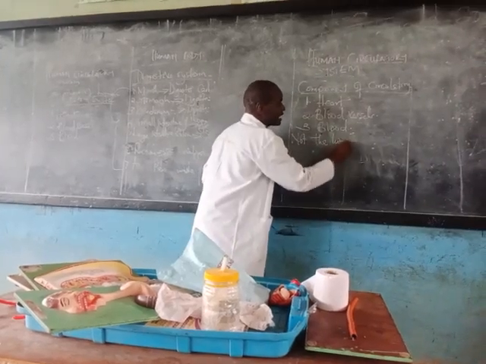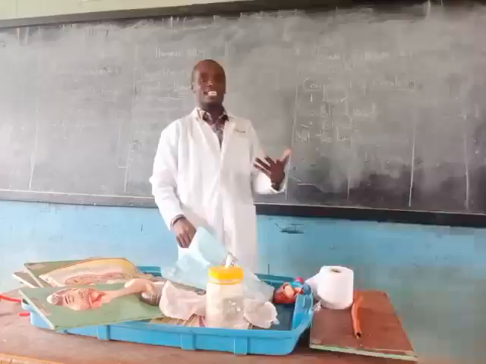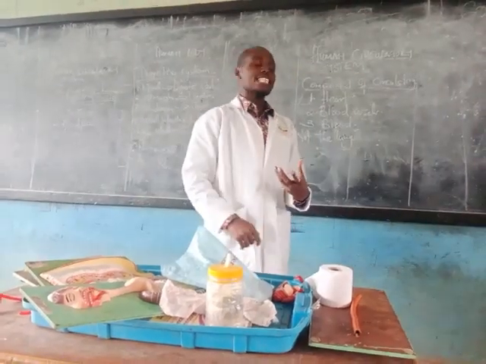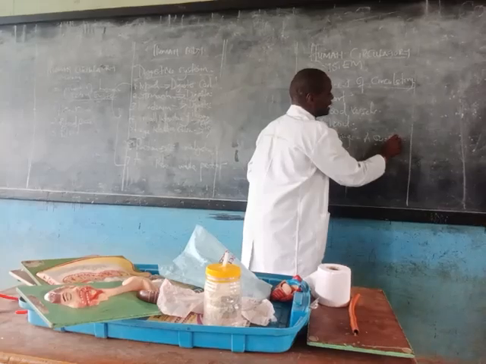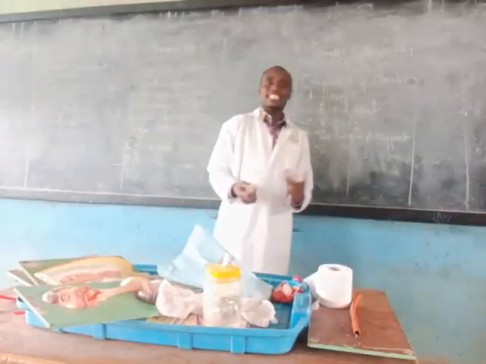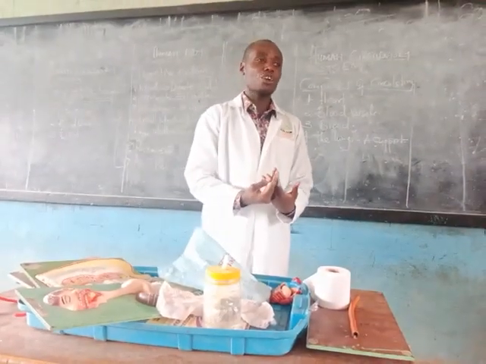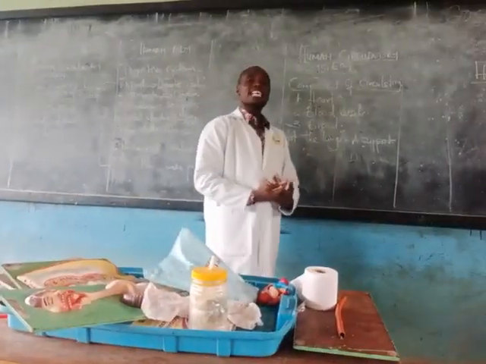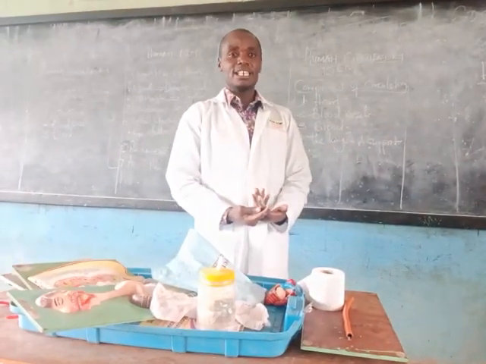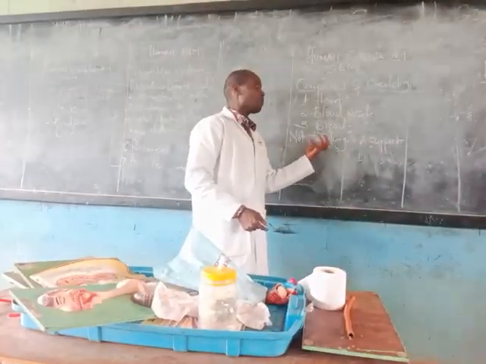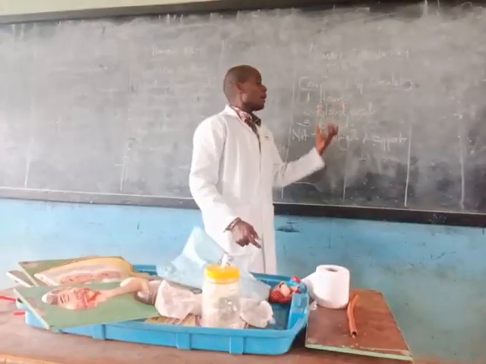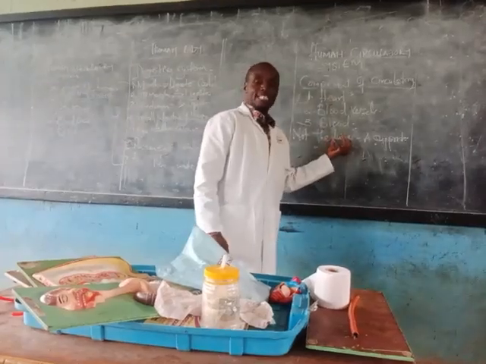Why is it that the lungs are not part of the circulatory system? The lungs are just a supporting organ. They support the heart to function well, because blood goes there just for refreshment. So the lungs are not part of the circulatory system, but part of the breathing system.